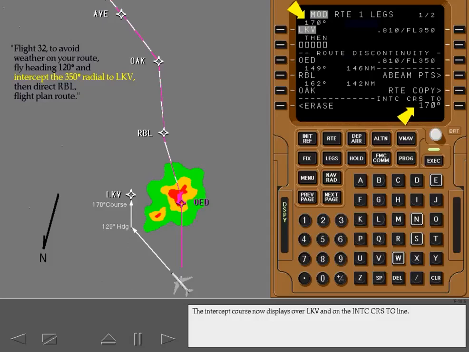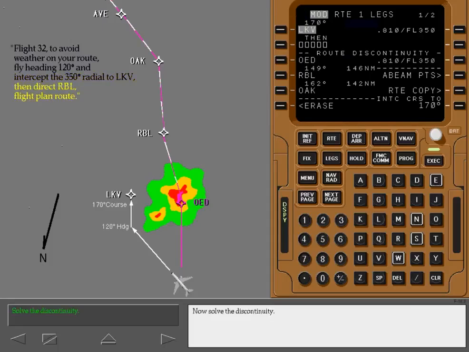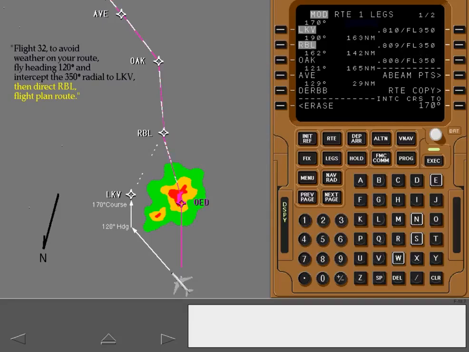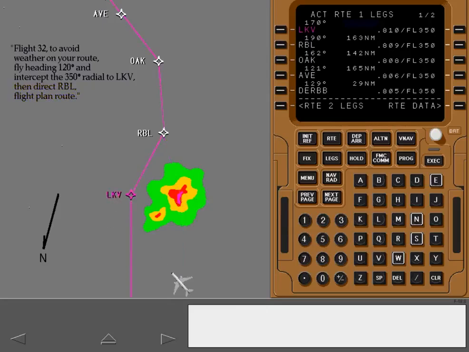The Intercept course now displays over Lakeview and on the Intercept Course 2 line. Now solve the discontinuity. Enter the data as shown and select the correct key. Execute the modification. After execution, don't forget to rearm LNAV to capture the intercept course.